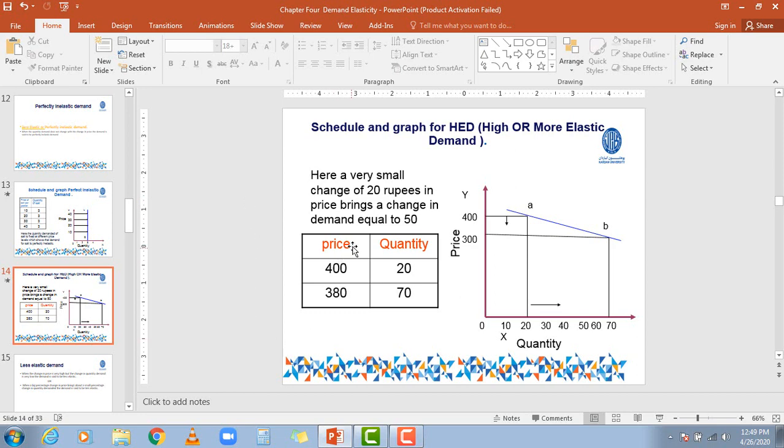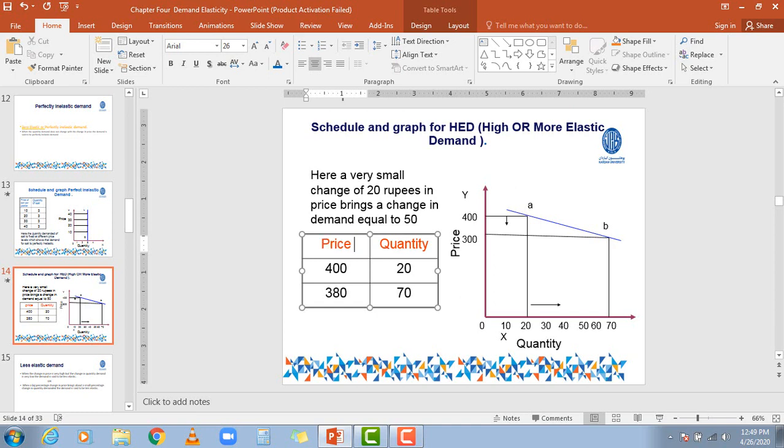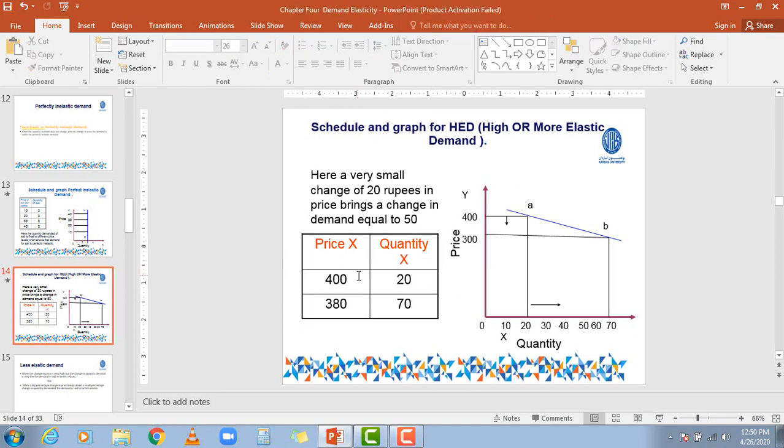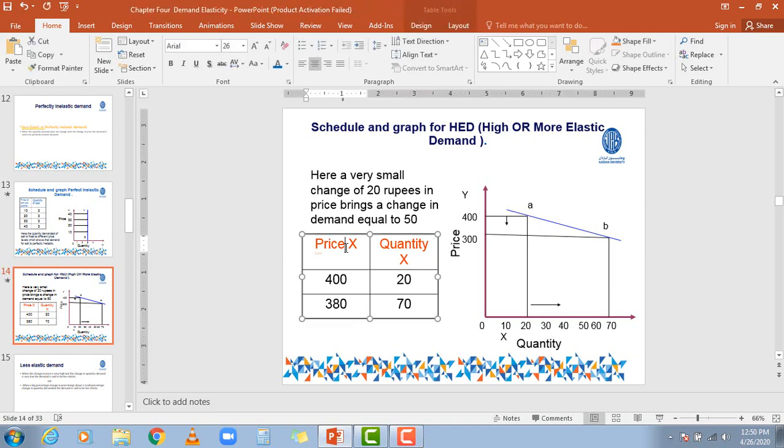Okay, as you can see here, we have shown the price on the left hand side of the table and quantity on the right hand side of the table. My dear friends, as you can see, if the price of the commodity X is 40, the quantity demanded of X is 20.